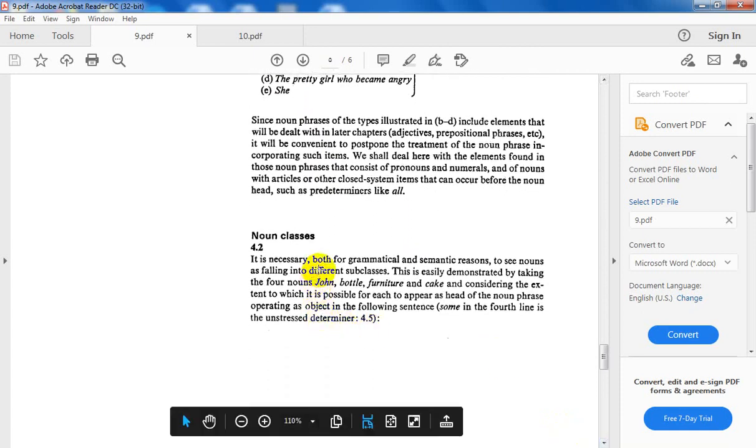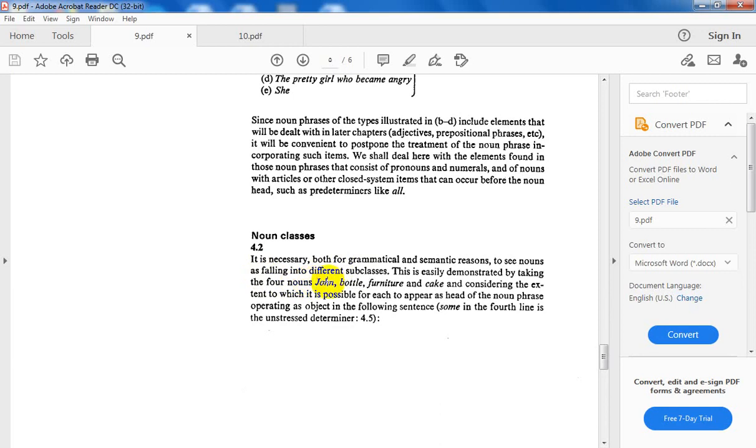It is necessary, both for grammatical and semantic reasons, to see nouns as falling into different subclasses. Now we are going to see what the classes of nouns are. Let us take these nouns as samples: John, bottle, furniture, and cake.